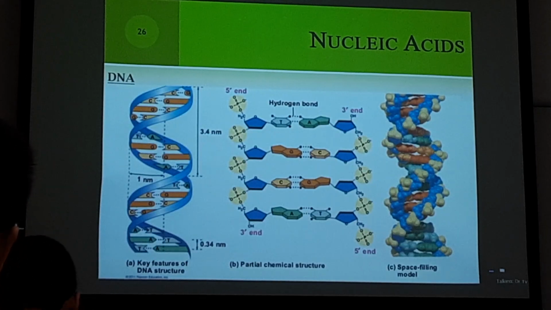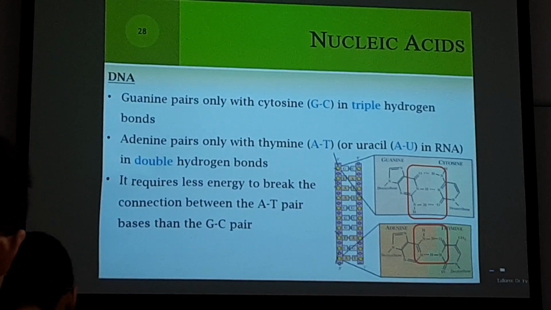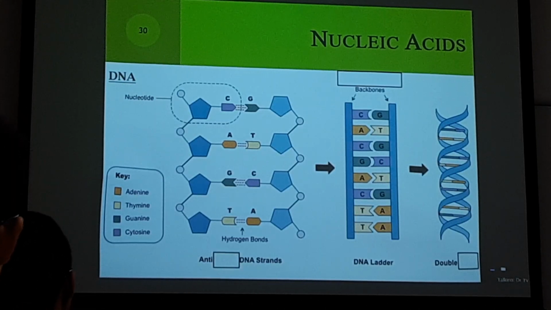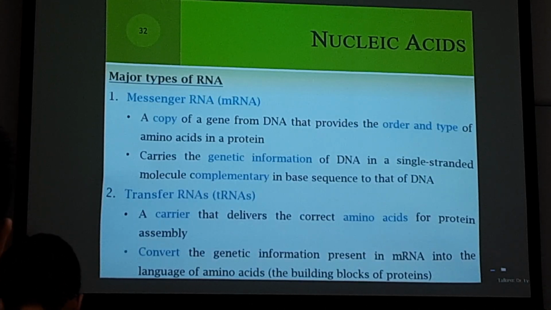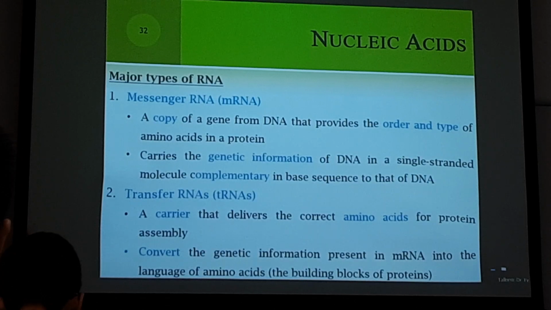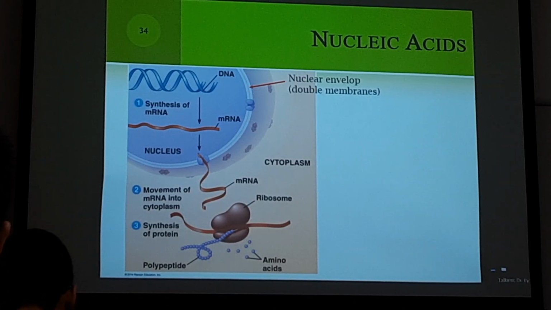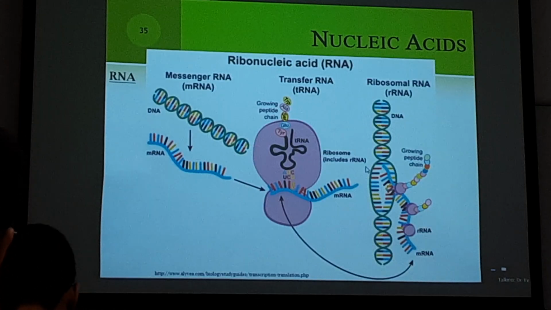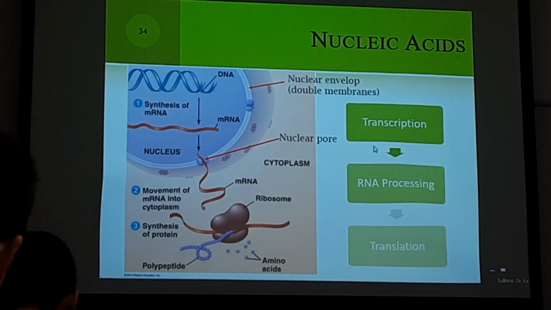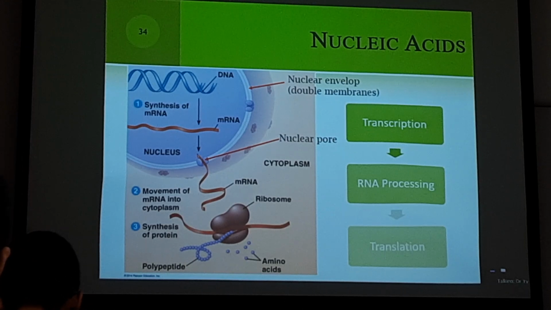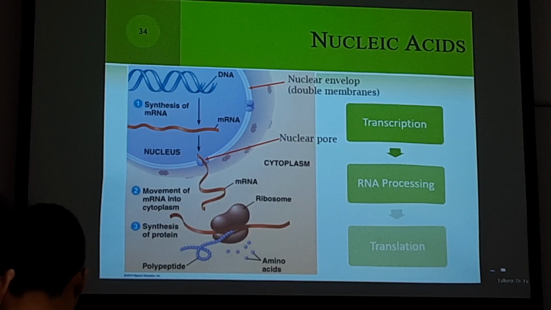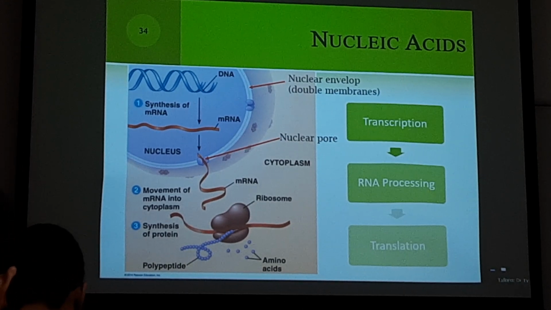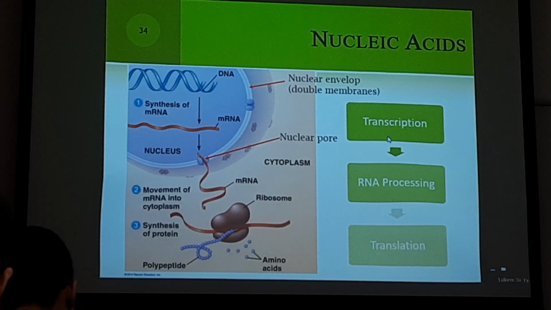Still the structure of the DNA, which I think you should have remembered, and then a bit about RNA. This part will happen again and again in your whole course. So you have to know what transcription and translation are, their differences, similarities, components involved, how they differ in prokaryotes and eukaryotes, and where they happen.